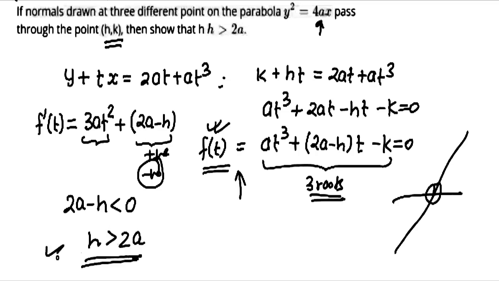And this is the condition for f dash t not to be increasing, so that f(t) can have more than one root. And if f(t) has more than one root, then the cubic equation has more than one root. It means it must have 3 roots. And when it has 3 roots, then we can say 3 normals are passing through (h, k). So this condition is satisfied, and this is our final answer.